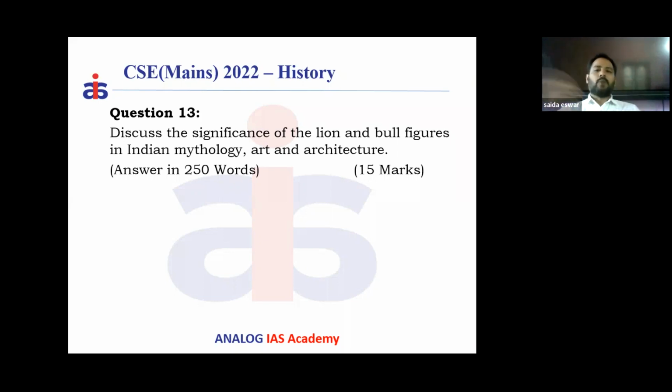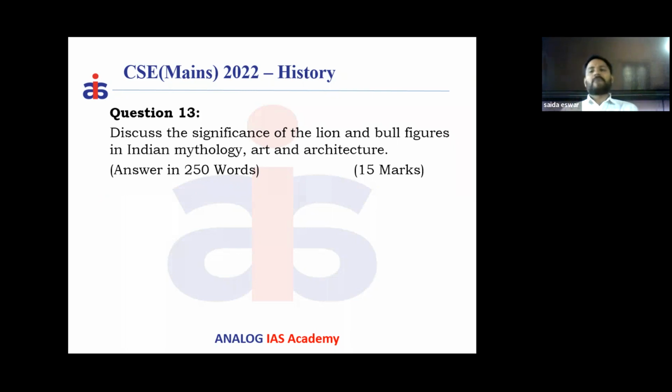Then when it comes to the bull, the bull is one of the traditional symbolic figures in our mythology. We have seen the bull as one of the sacred animals in Indus Valley times, the humped bull. That humped bull transformed into Nandi in Shaivism. Nandi is the favorite vehicle of the Shaivites, that is Shiva. And Nandi guards the entire Kailasa in our mythology. And the bull has also been used in the seals of the Indus Valley civilization.